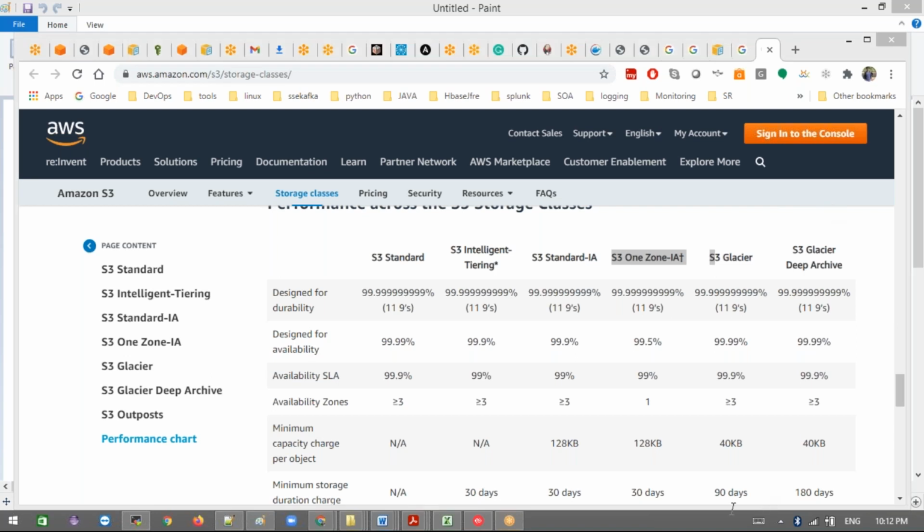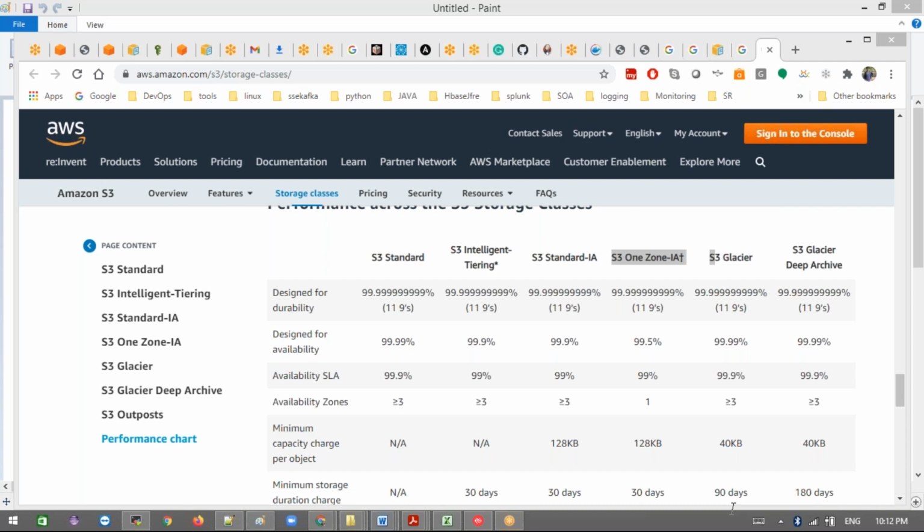Simple, like how we go for a movie: there are different classes, like gold and diamond. Same here. If you use Standard, that is like the diamond class. You can access it anytime, anywhere, within seconds. If you go for Intelligent-Tiering, it's for infrequent access with a 30-day retention policy. Infrequent access means it takes a little time to get the data.